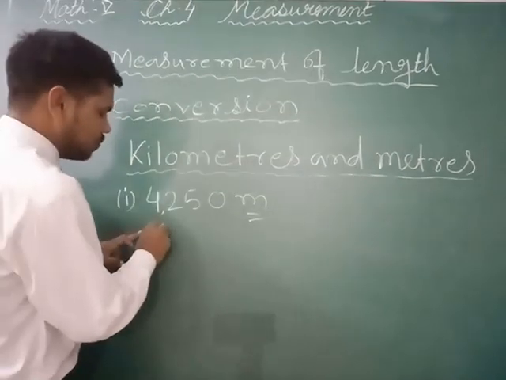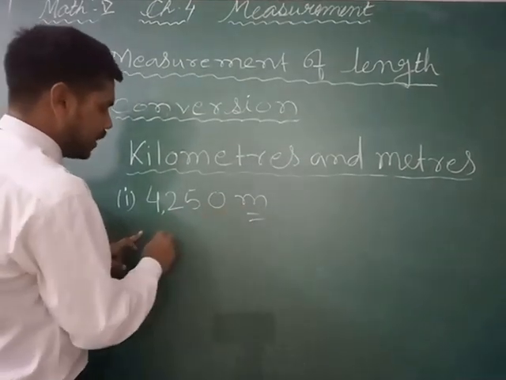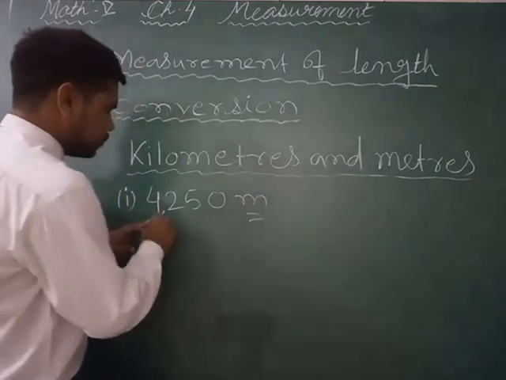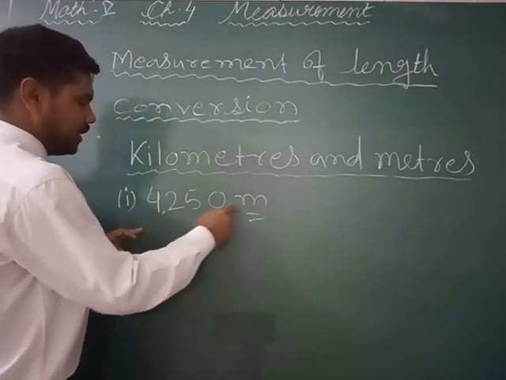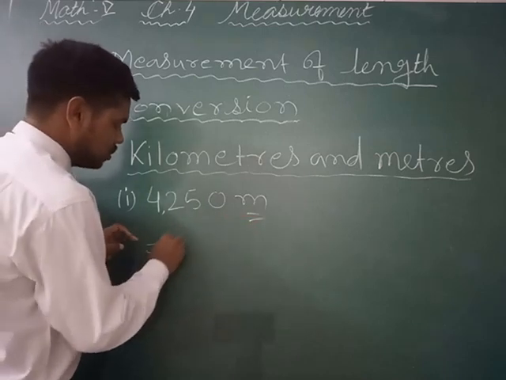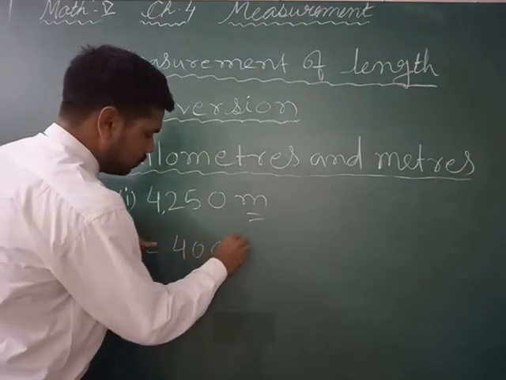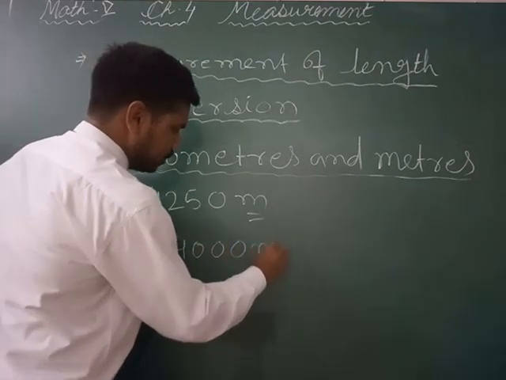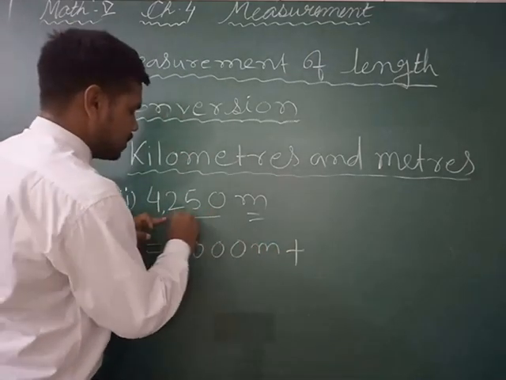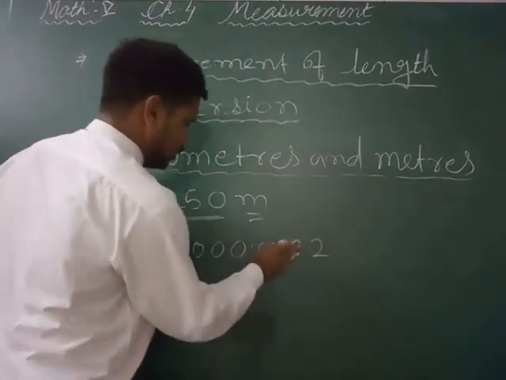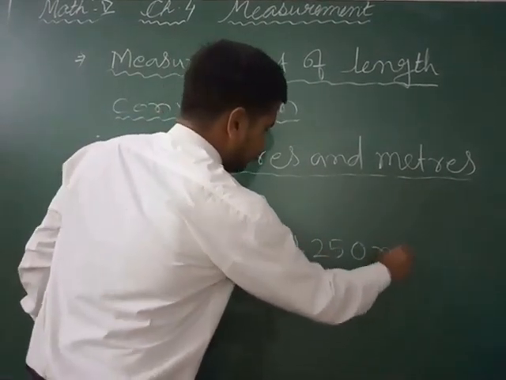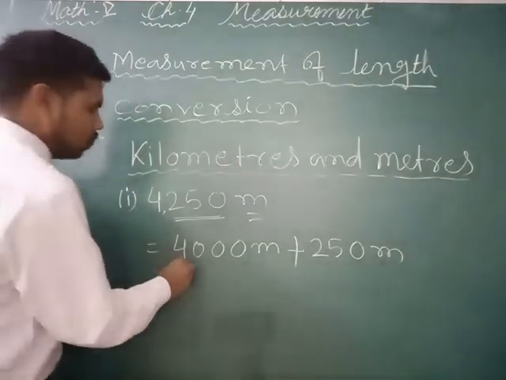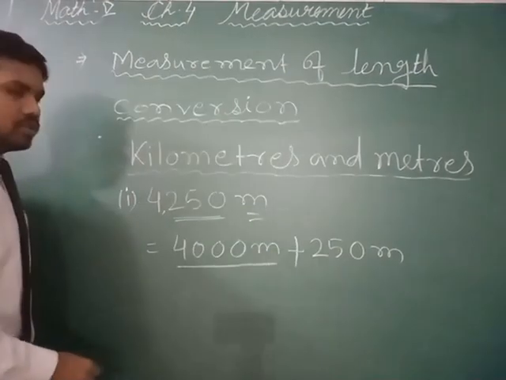So for the thousands place, you can write it like this: 4250 is equal to 4000 meter plus this one I am separating. So 4000 meter we have written, and 250 meter. Now we know 1000 meter is equal to 1 kilometer.